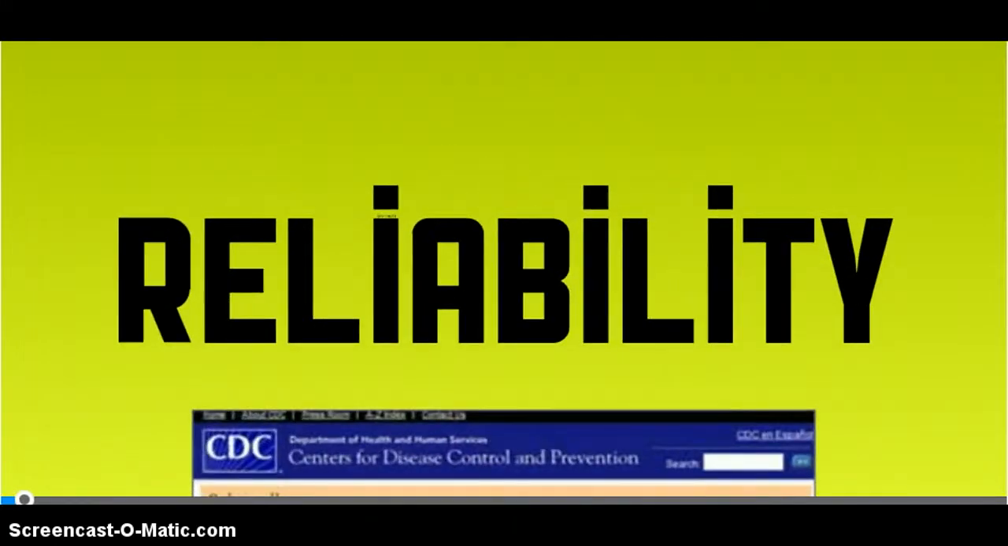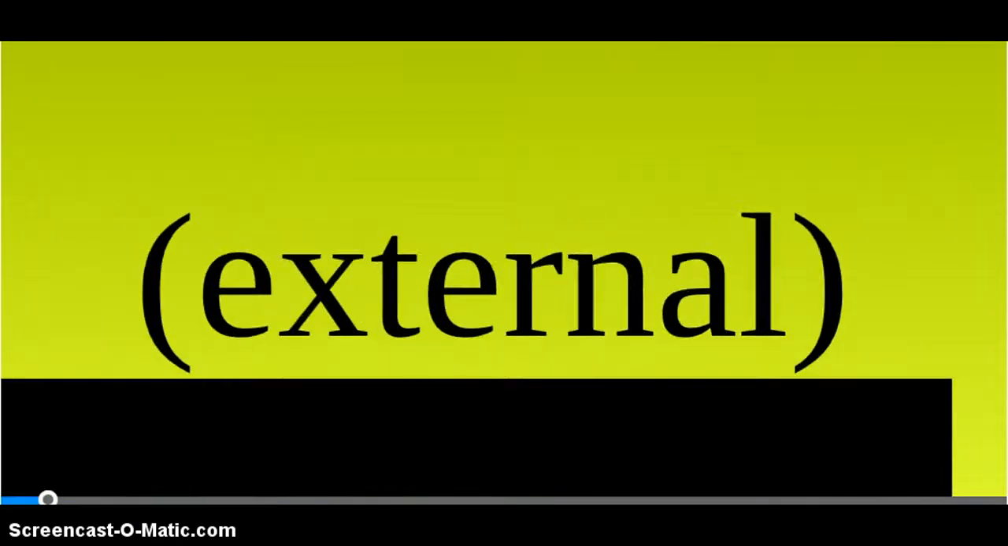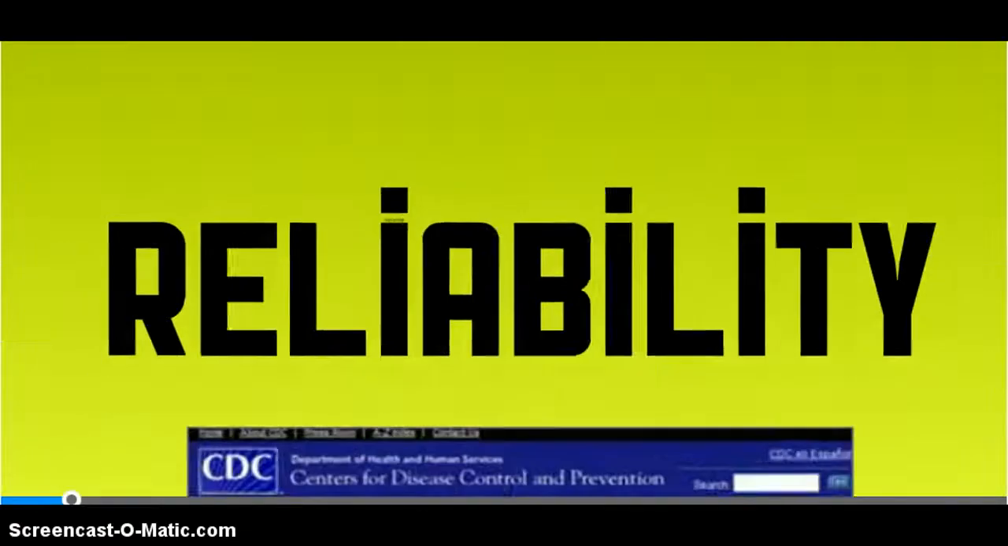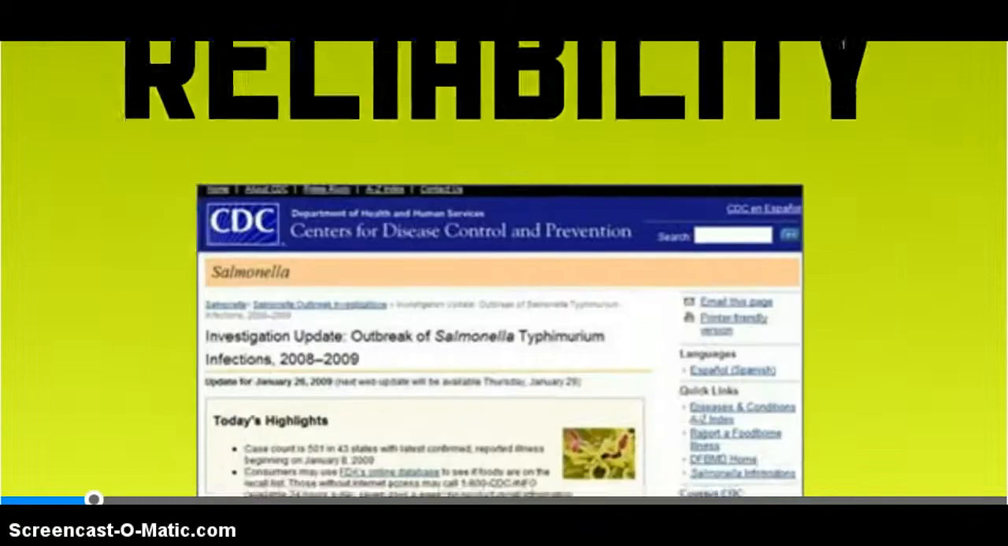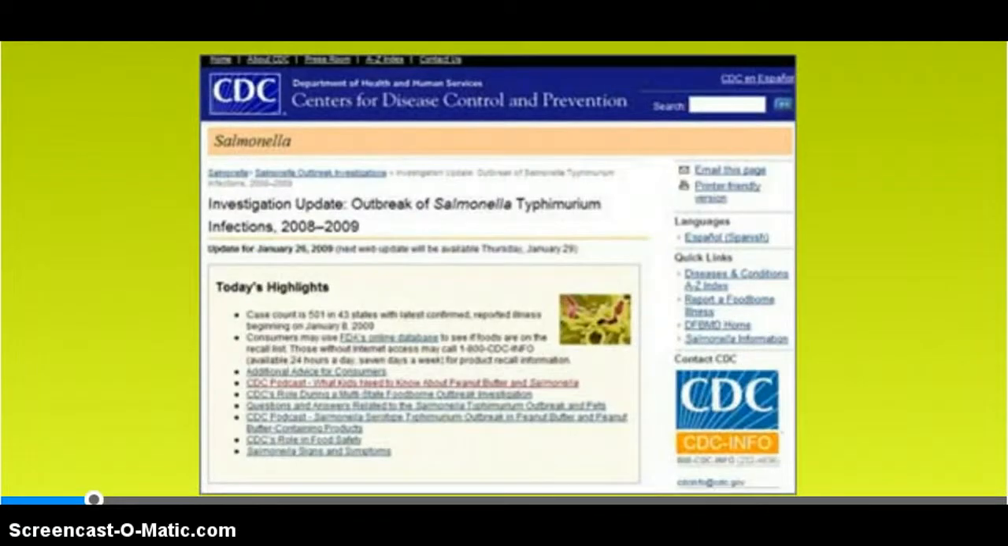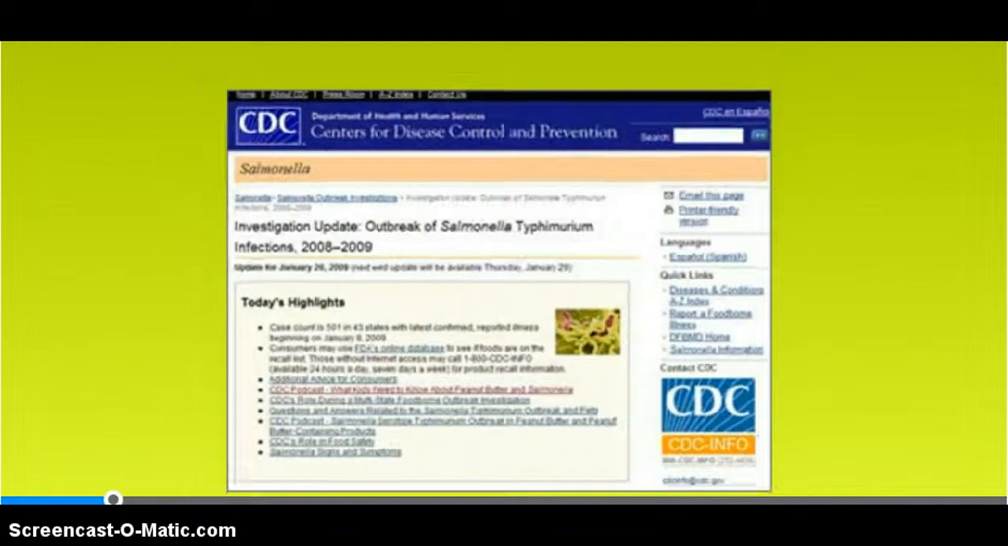The first criteria you want to assess when analyzing the quality of a source is reliability, which is the accuracy of factual data in a source as determined by external validation. You will find sources that are reliable by conducting active and careful research and finding respected primary sources.